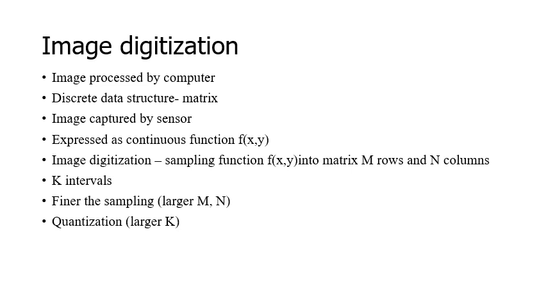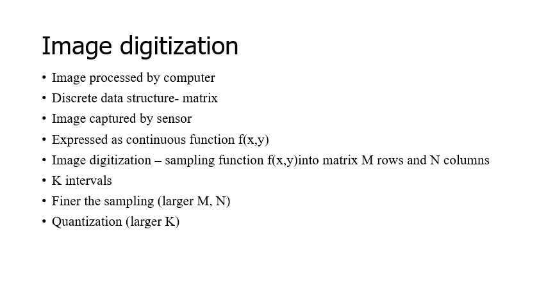If we want the sampling to be very fine, then we should have more rows and more columns, right? And in terms of quantization, the amplitude or intensity values, if we want more clarity or higher resolution, then we should have many quantization levels. The lesser the quantization levels, the lower the resolution. The larger the value of k, the better the quantization, so we have better image digitization.